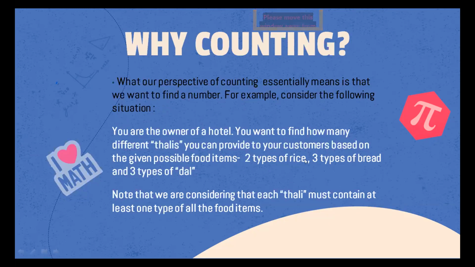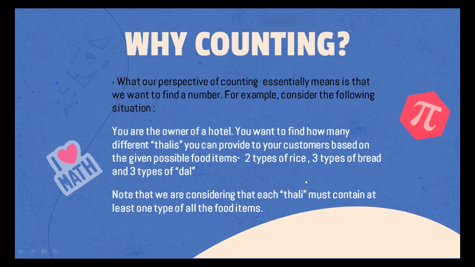So there are two types of rice you can make, there are three types of bread that you can make, there are three types of dal that you can make. So you can imagine this scenario, and note that we are considering that each thali must contain at least one type of all food items. So you can't give a thali which is only rice and bread, you must include the dal. Or you can't give a thali which is only bread or dal, you must give rice. So there has to be at least one item.